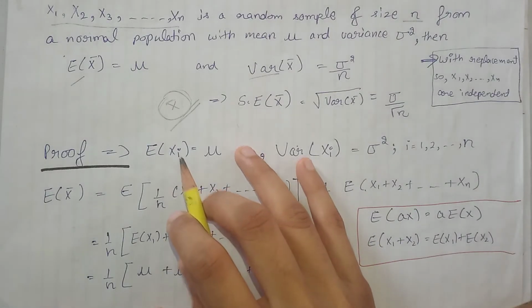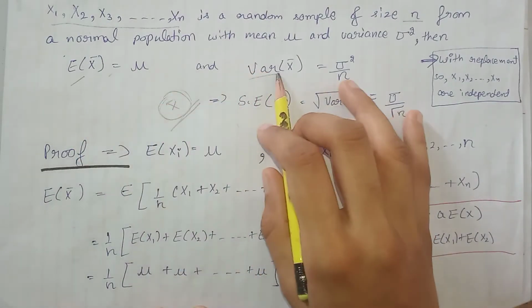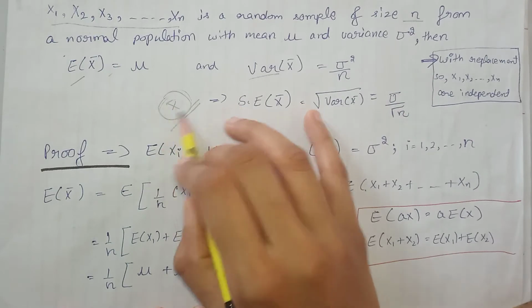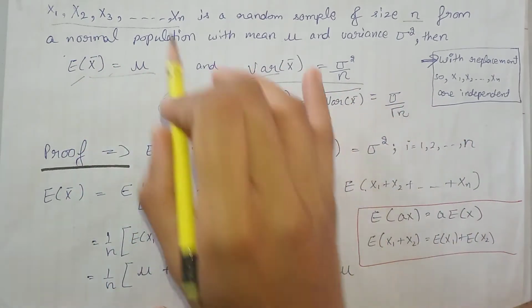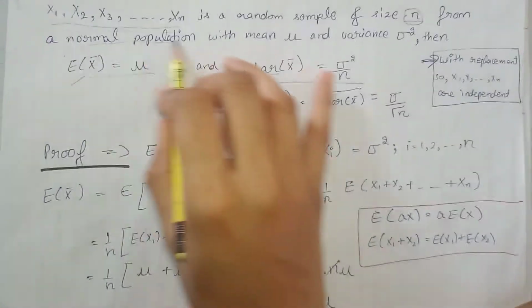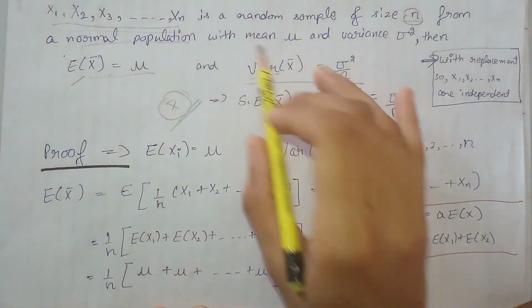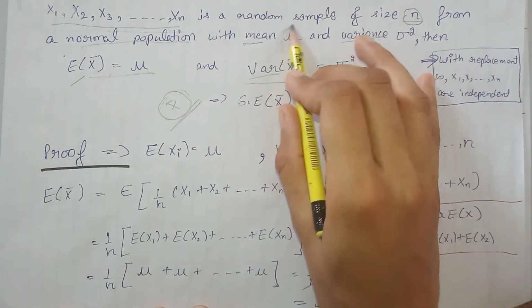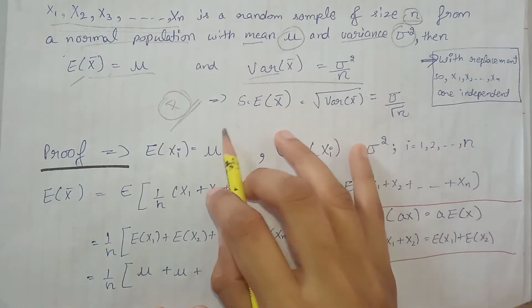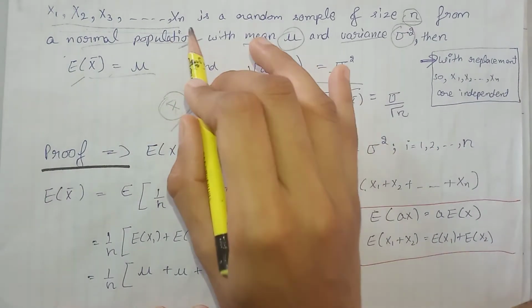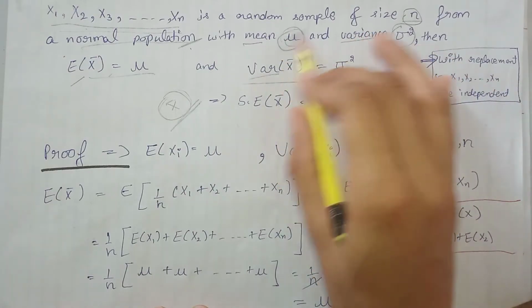So today we will derive the mean and variance of the sample mean, that is x bar. To prove these two things, let us derive a sample of size small n from a normal population, where the mean and variance of the normal population are these. That means each unit of this population has this mean and variance.